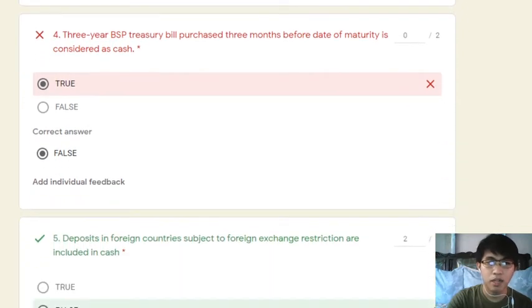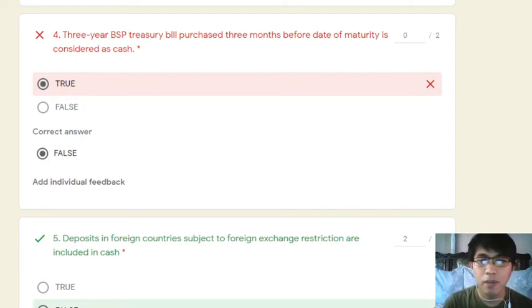Number 4, 3-year BSP treasury bill purchased 3 months before date of maturity is considered as cash. Bakit mali yan? Because it is not considered as cash.